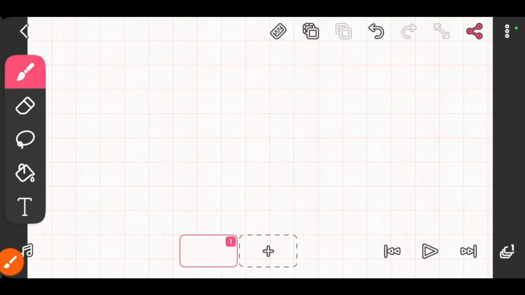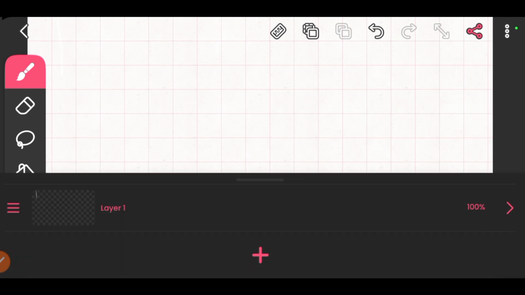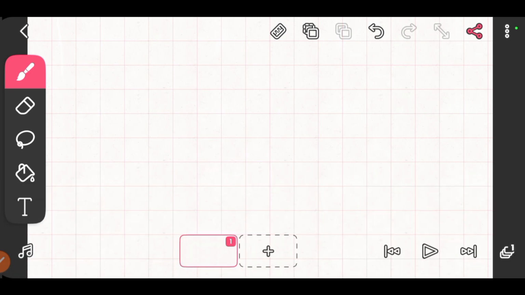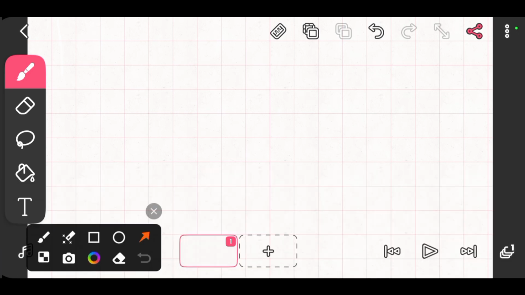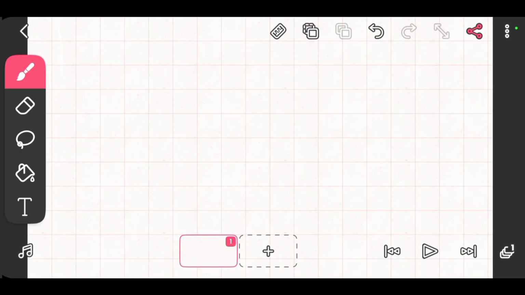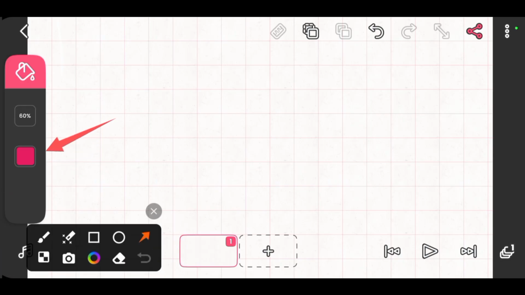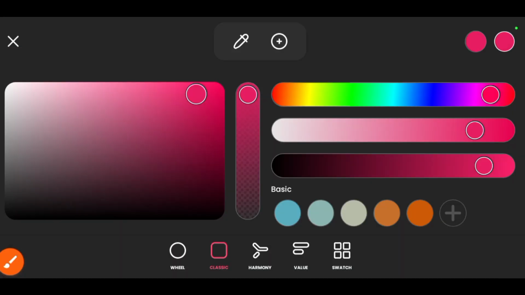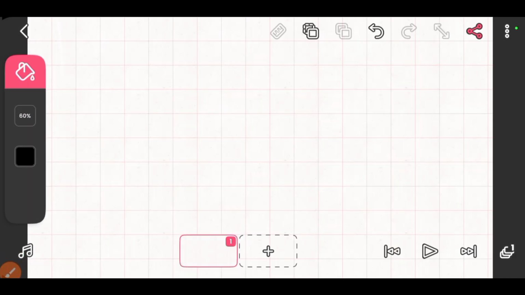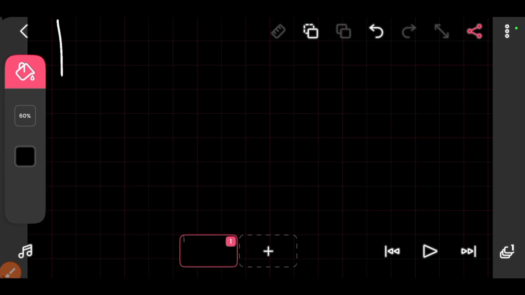The first thing to do is to fill up our background. For this project, basically we're going to make it a dark background. So ensure you're on your background layer, which is layer 1, and thereafter you go on your fill bucket, which is this, and once you click on your fill bucket, you change the color to black. Then you click on the interface, then you have a black background for your project.